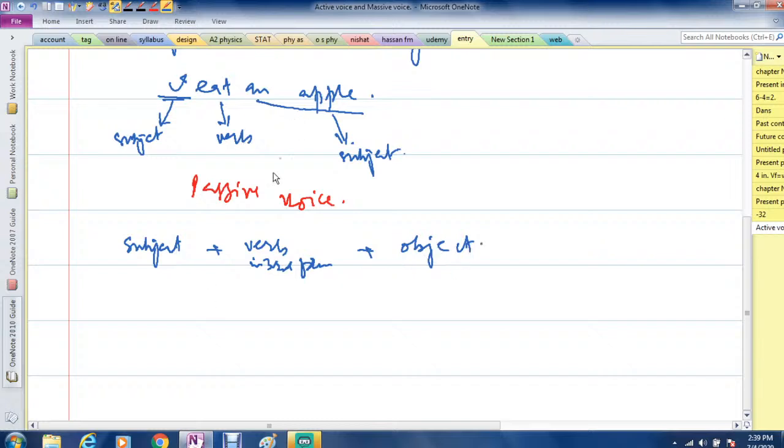For example, if I say I eat an apple, I will write: An apple is eaten by me. I will discuss the rules later on. So we can do it in that way.